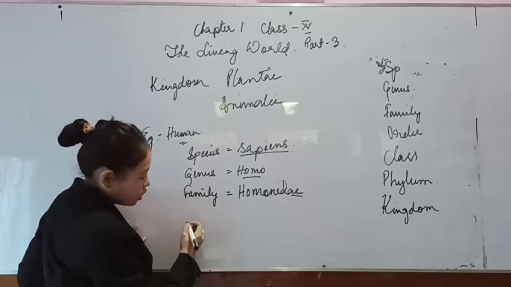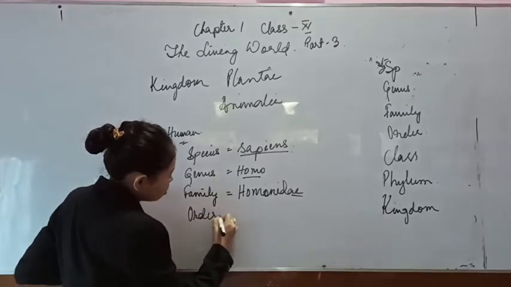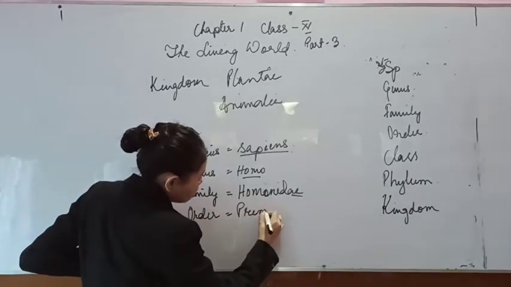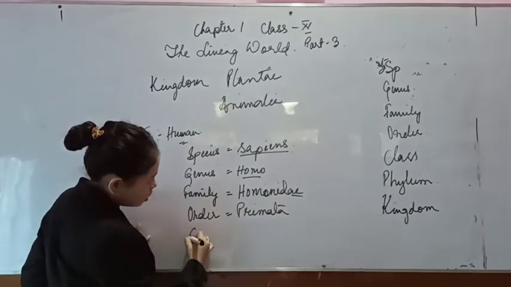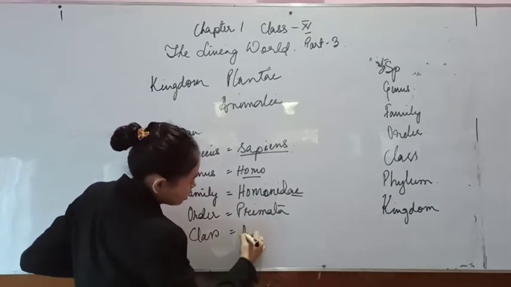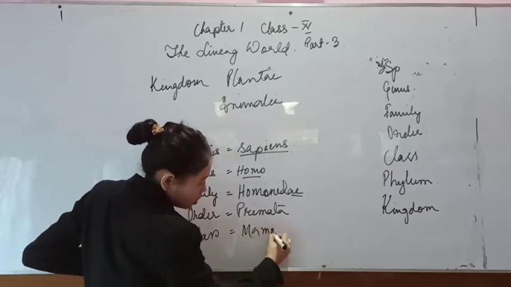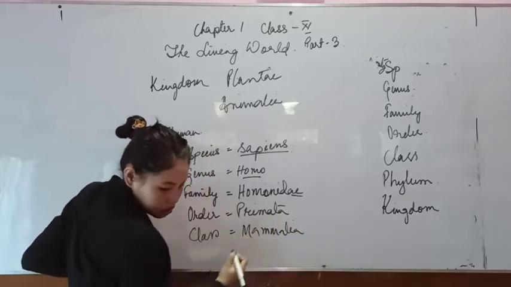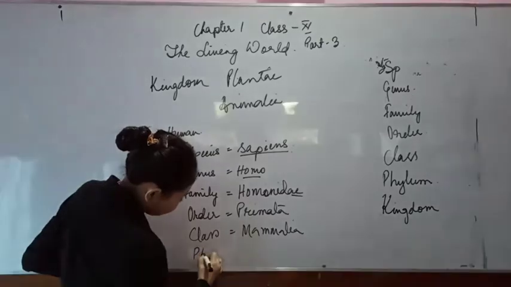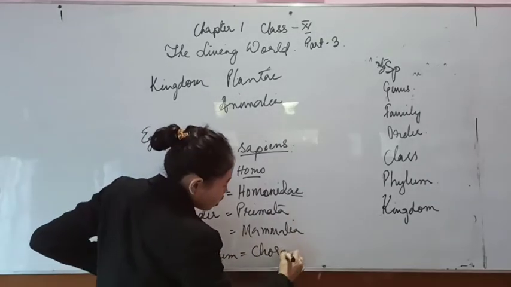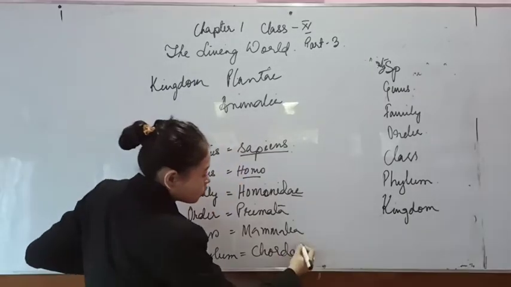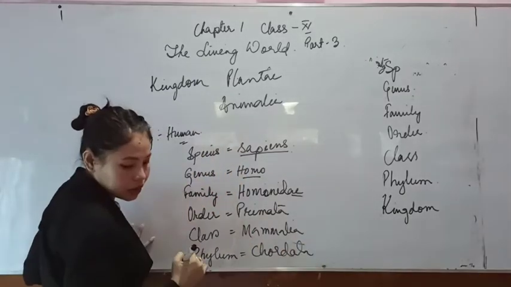Then order: you have order Primata, and then you have class Mammalia, and then you have phylum Chordata. We all have a notochord, we all have vertebra,